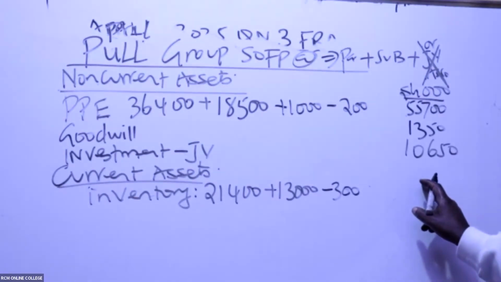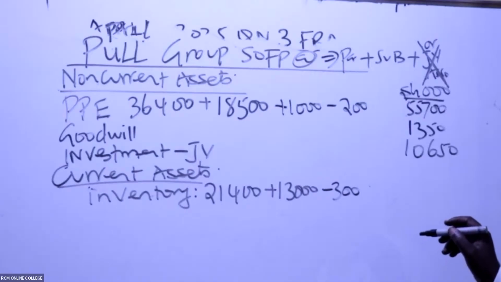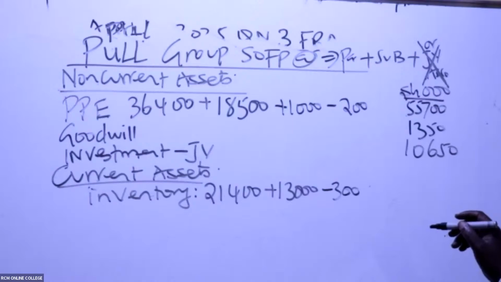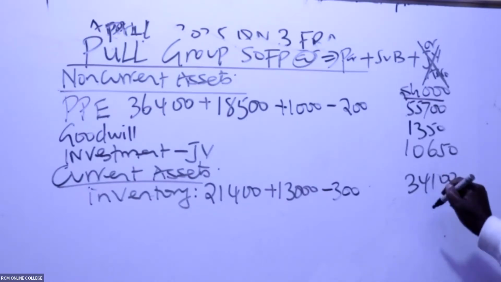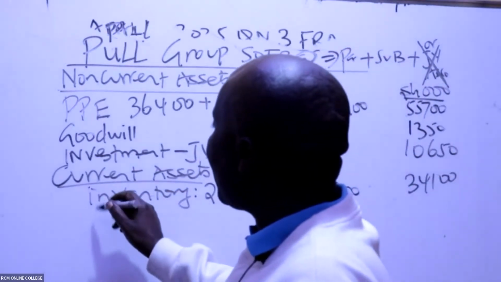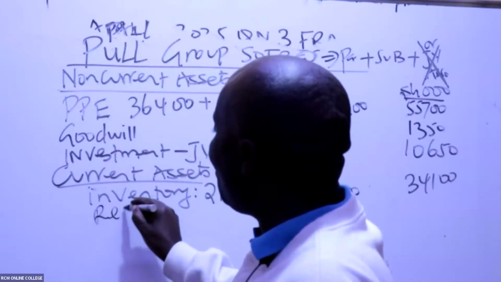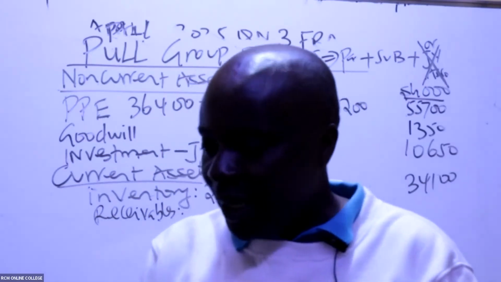34,100, is that okay? 34,100. Thank you so much. So abracadabra, kuja hapa straight away, ladies and gentlemen. Kuna receivables. So receivables, what do we have here?